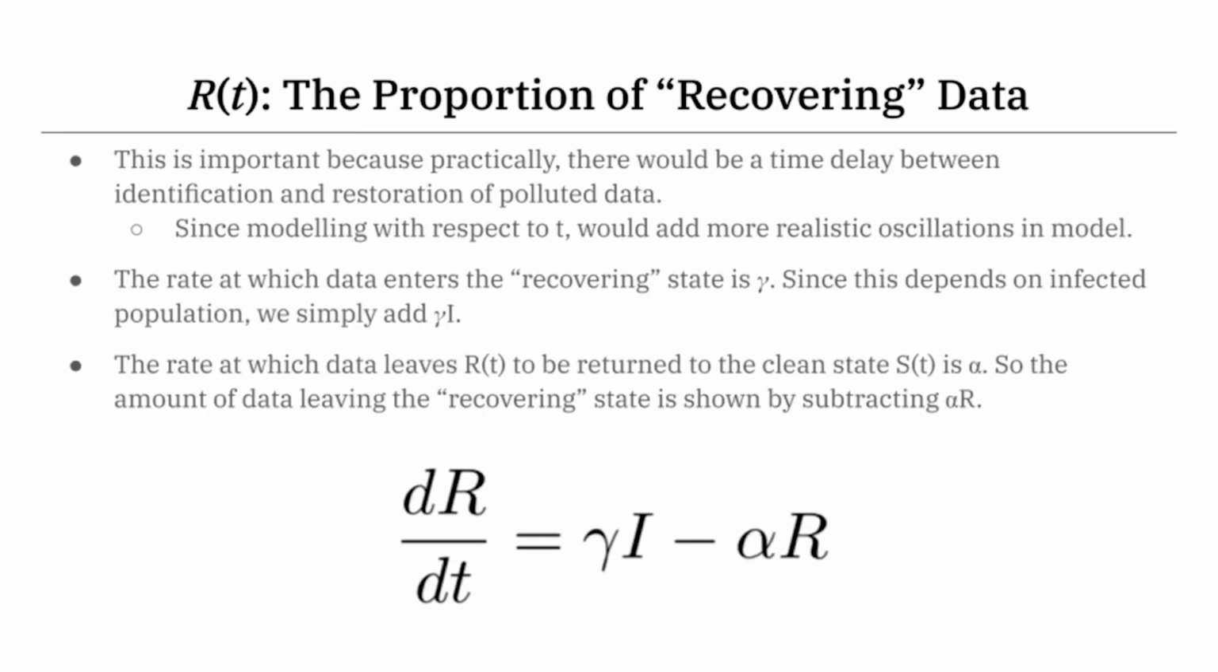Lastly, we have R of t, which is the proportion of recovering data that has been flagged by human intervention but not yet added back to the clean S of t data pool. This is important because in a practical scenario, there'd be a time delay between how fast humans can identify the data and when they restore the polluted data back to its clean state. And since we're modeling with respect to t, this adds more realistic oscillations into our model. The rate at which R of t changes can be defined as the influx of data to the recovering status, which is gamma, the rate of identification, multiplied by the infected population. We also have alpha, the rate at which flagged data is cleaned and returned to S, multiplied by the R population, which is subtracted as it's an outflow of data.